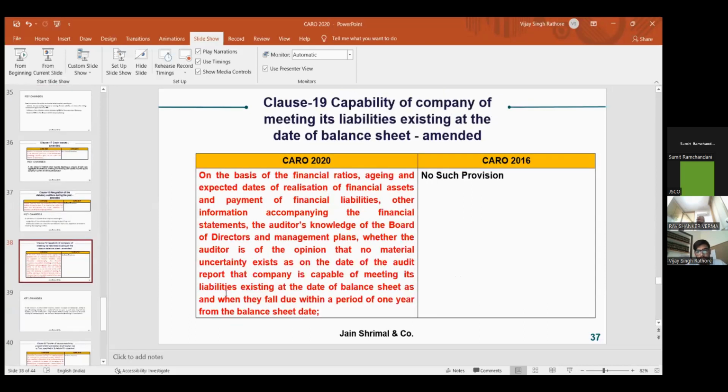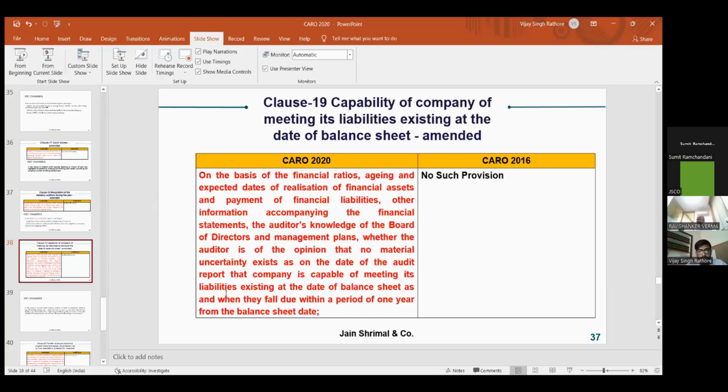Next is a new section that has been amended, and a very interesting clause has been inserted: the capability of the company to meet its existing liabilities at the balance sheet date. The auditor has to assess, as on the balance sheet date, what liabilities are standing in the balance sheet of the company and whether the company is a going concern or not. This clause is basically testing the going concern capabilities of the company.